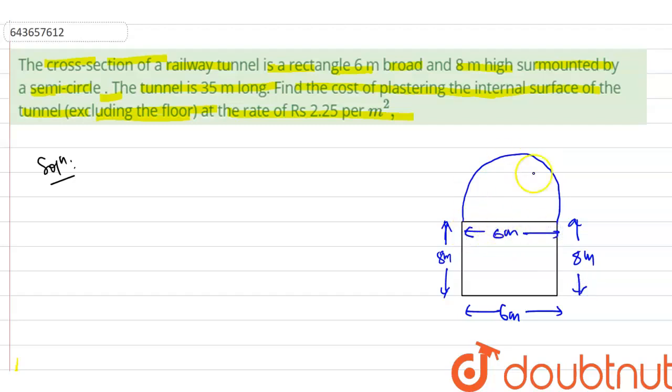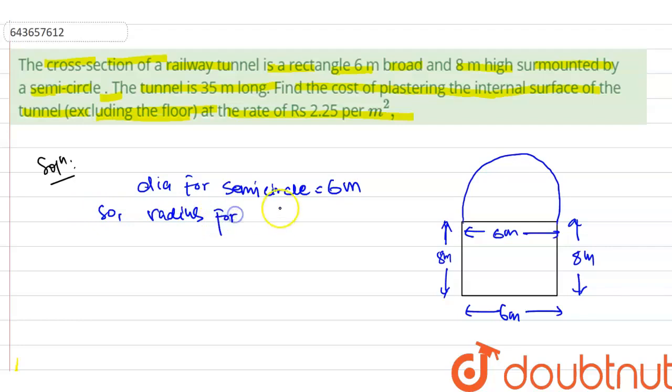As it is a semicircle, this 6 meter will be the diameter for this semicircle. As it is given, surmounted by a semicircle, so diameter for semicircle is equal to 6 meter. So radius for semicircle will be 6 upon 2 meter. So it will be equal to 3 meter.